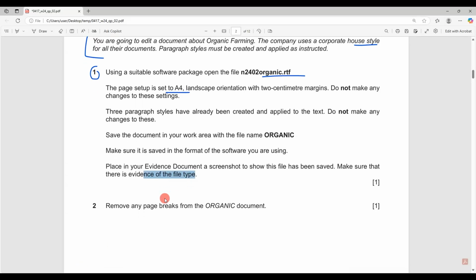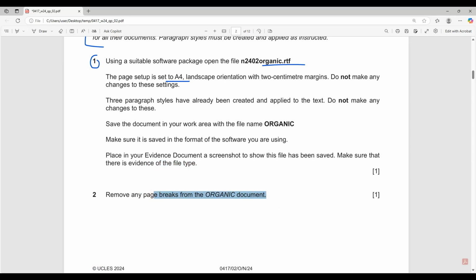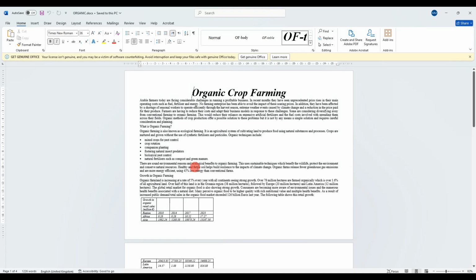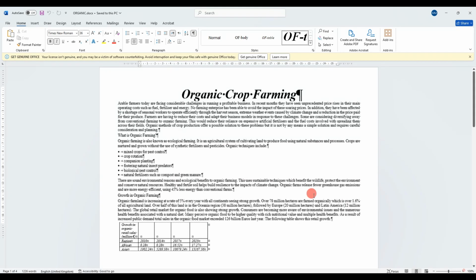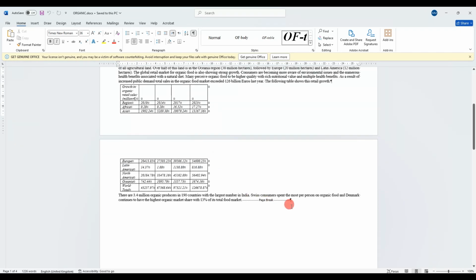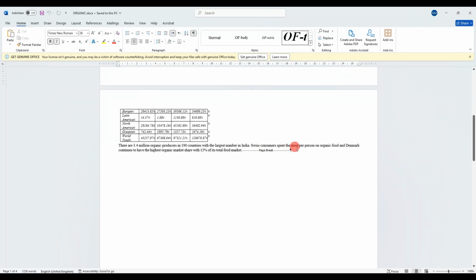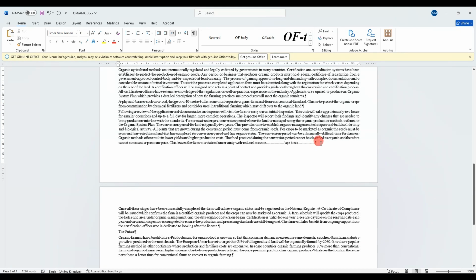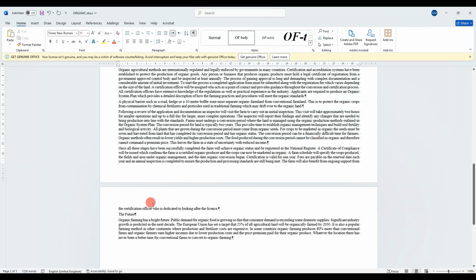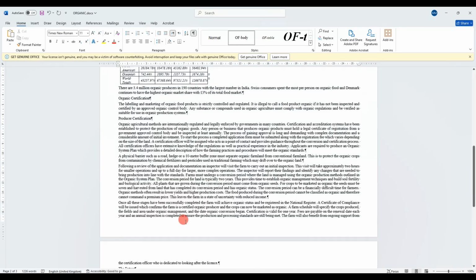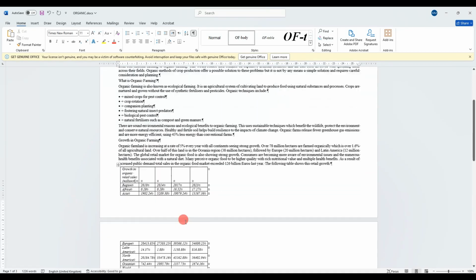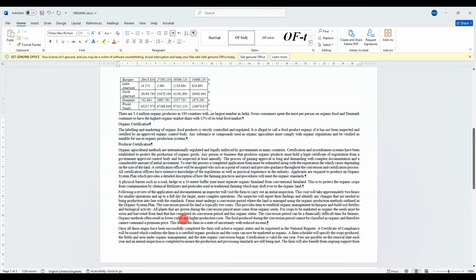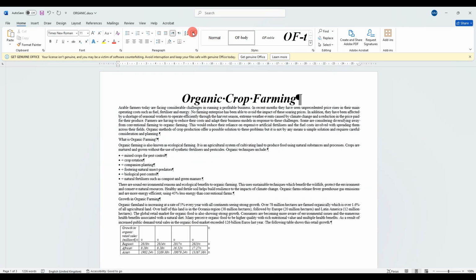Okay, remove any page break from organic document, and to show and hide this kind of hidden formatting like page break, you can click on this one, which is show and hide, and it will show you each and every hidden formatting you have. So just be looking for a page break. This is a page break, as you can see here. So I'll click here and using the keyboard backspace. Okay, and we have another one here. I'll click here, backspace. Just make sure that there is no any kind of an extra space in between the documents, and I think these are the only page breaks we have here. So I'll just hide it now.